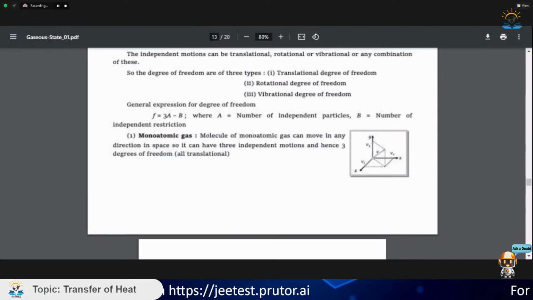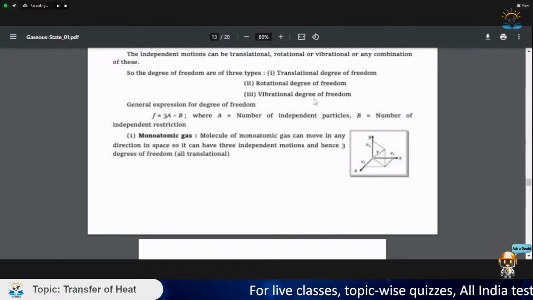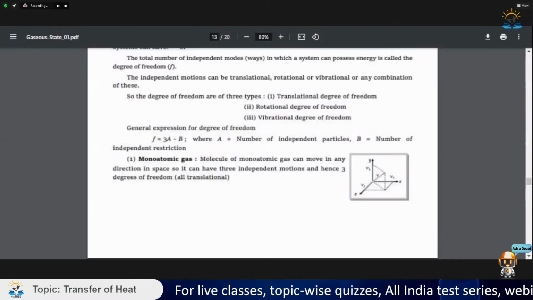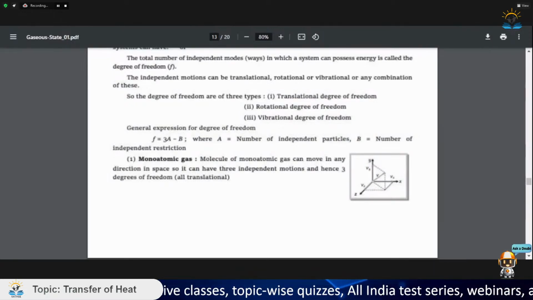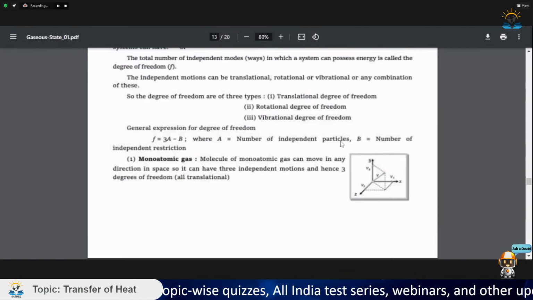There is an independent particle present here, that can possibly go in these three different directions, x, y, z. So for translational kinetic energy, for translational motion, it has three independent directions. So we say the translational degree of freedom is 3.